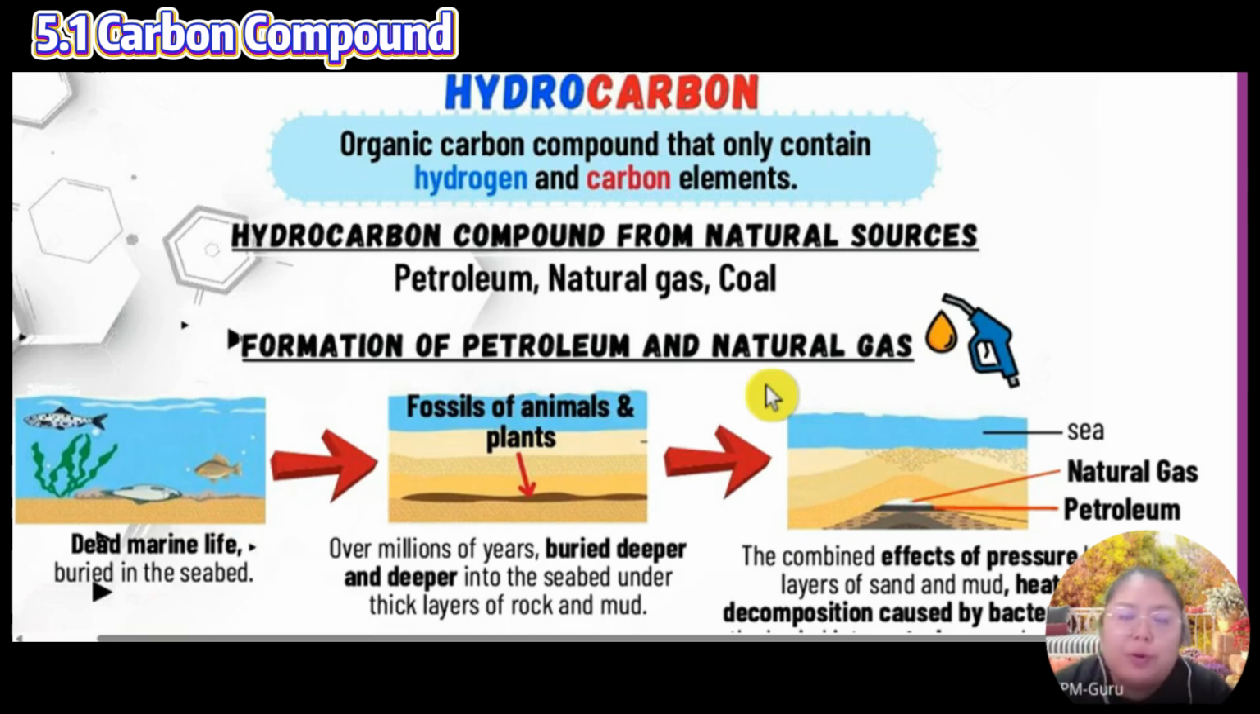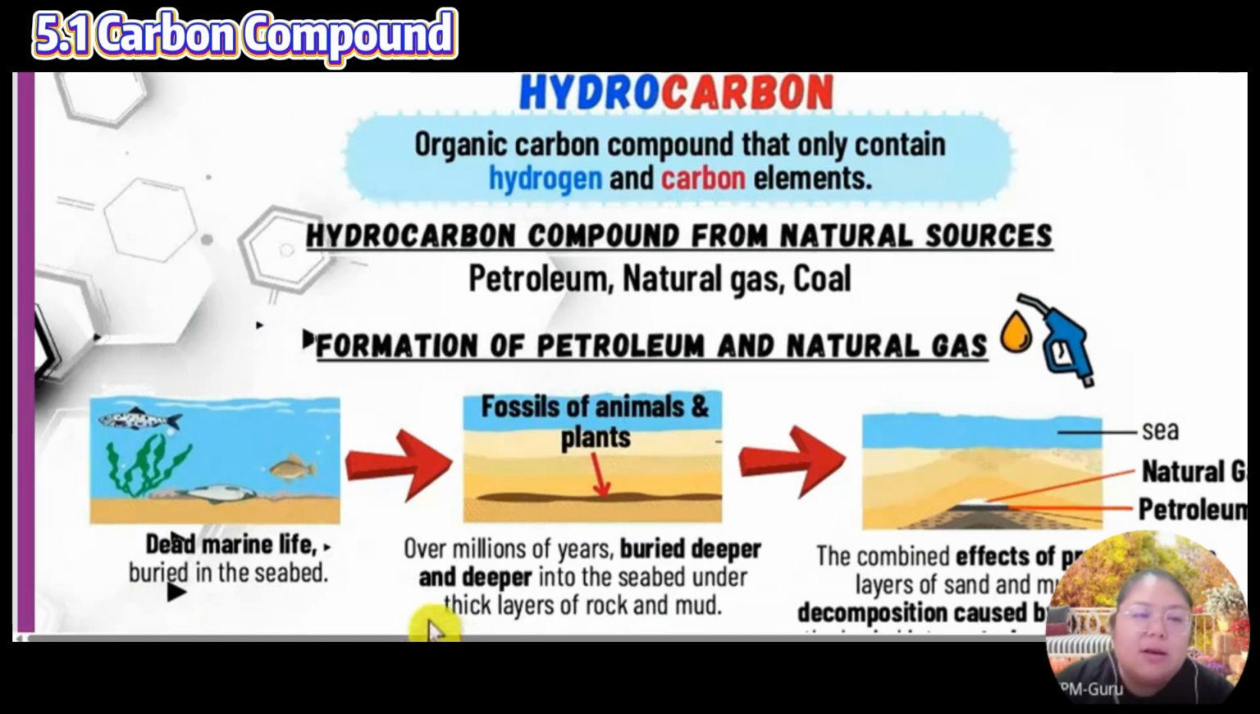So how do they produce it? This one must be million years ago. We also don't know how they came out. It's a natural thing. So they say the dead marine life, that means the aquatic, they bury in the seabed. After that, the fossil animals and also the plants, over the million years, they bury deeper and deeper into the seabed under thick layers of the rock and also the mud.